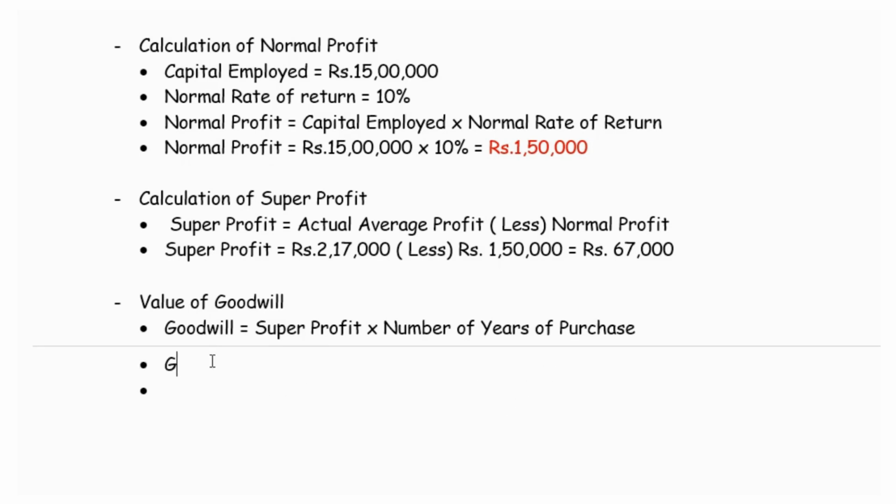Super profit we arrived at as rupees 67,000 with the years of purchase 3 years, which is equal to rupees 2,01,000. This is how we calculate the goodwill under super profits method.